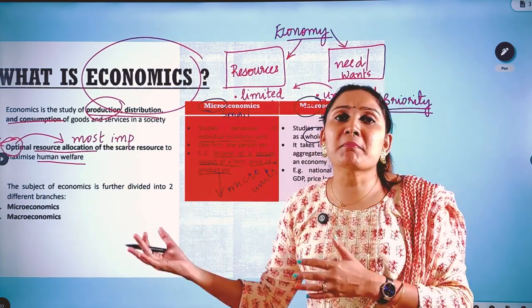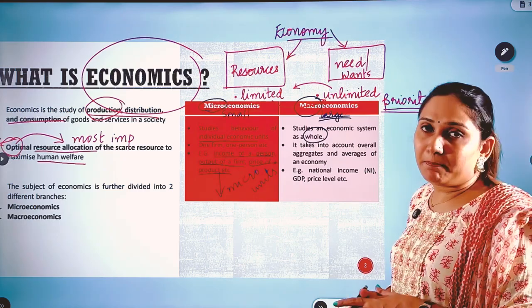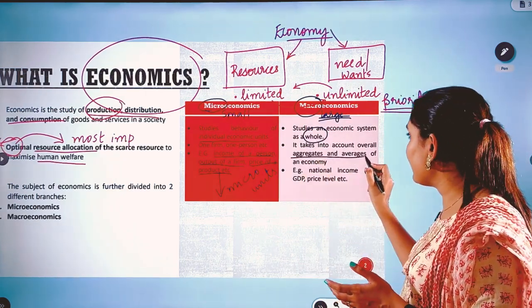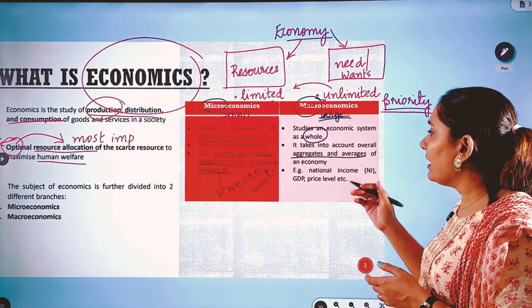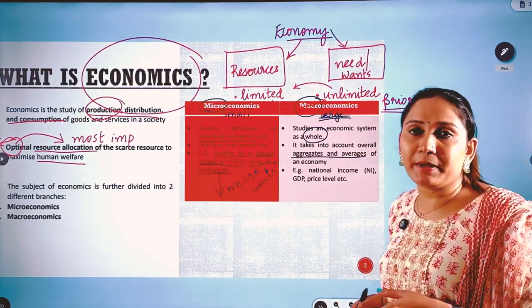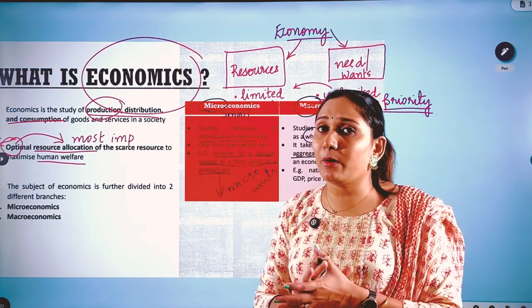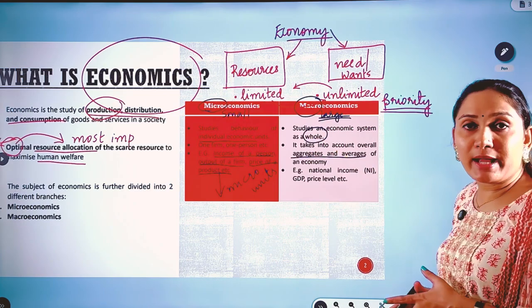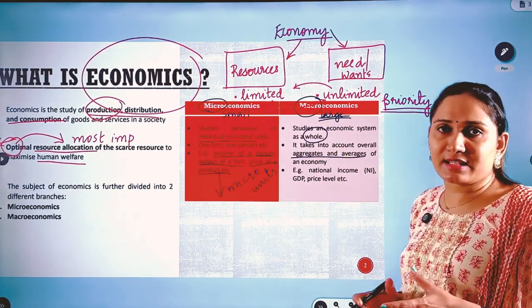That's again a macro unit, and therefore it's a part of macroeconomics. It takes into account overall aggregates and averages of the Indian economy. For example, national income, GDP, price level, and inflation in the economy are all macro studies and therefore come under the branch of macroeconomics. I hope this is clear for you.